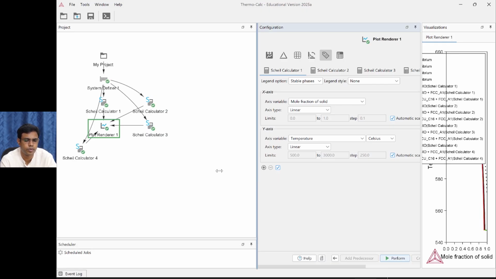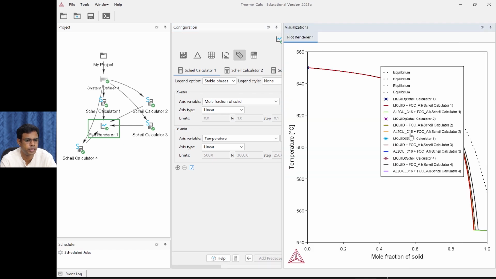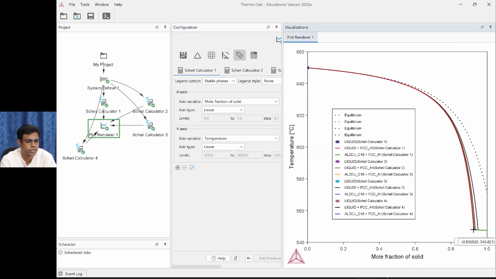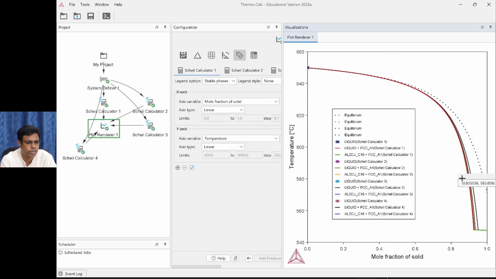Now if you open the plot renderer and see, you can see 4 different lines coming here. If I zoom into this region, you can see 4 different lines. The one on the right extreme is obviously the one with the slowest cooling rate. You can see here shell calculator 4 results are this one. If you reduce the cooling rate further, it will go even further towards the right.